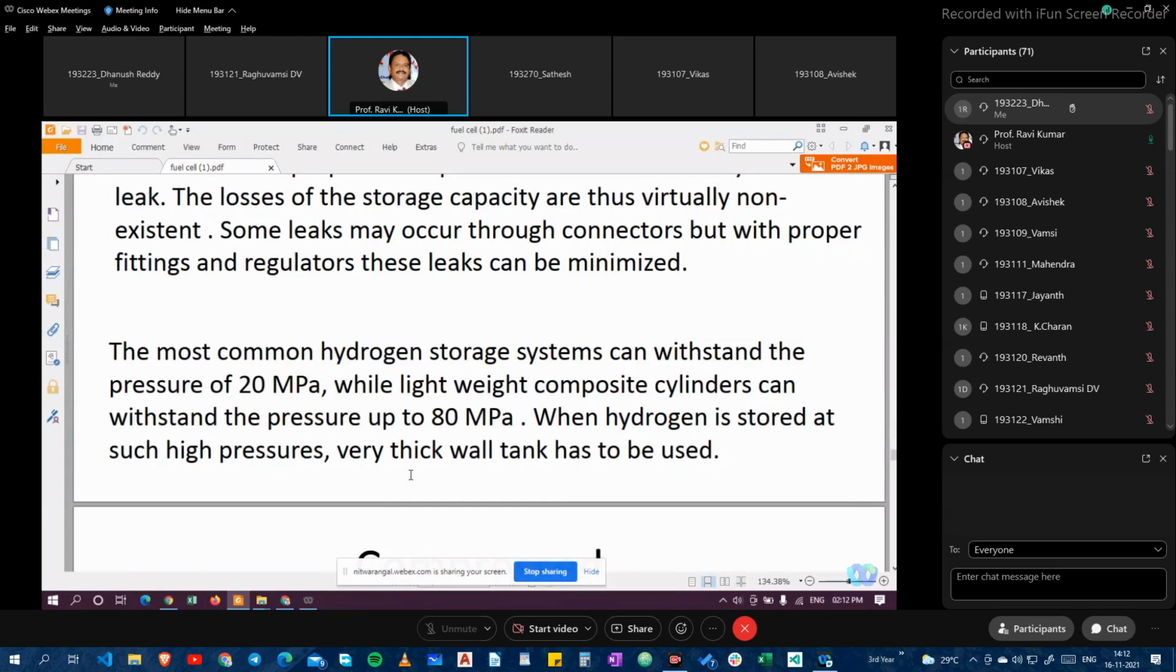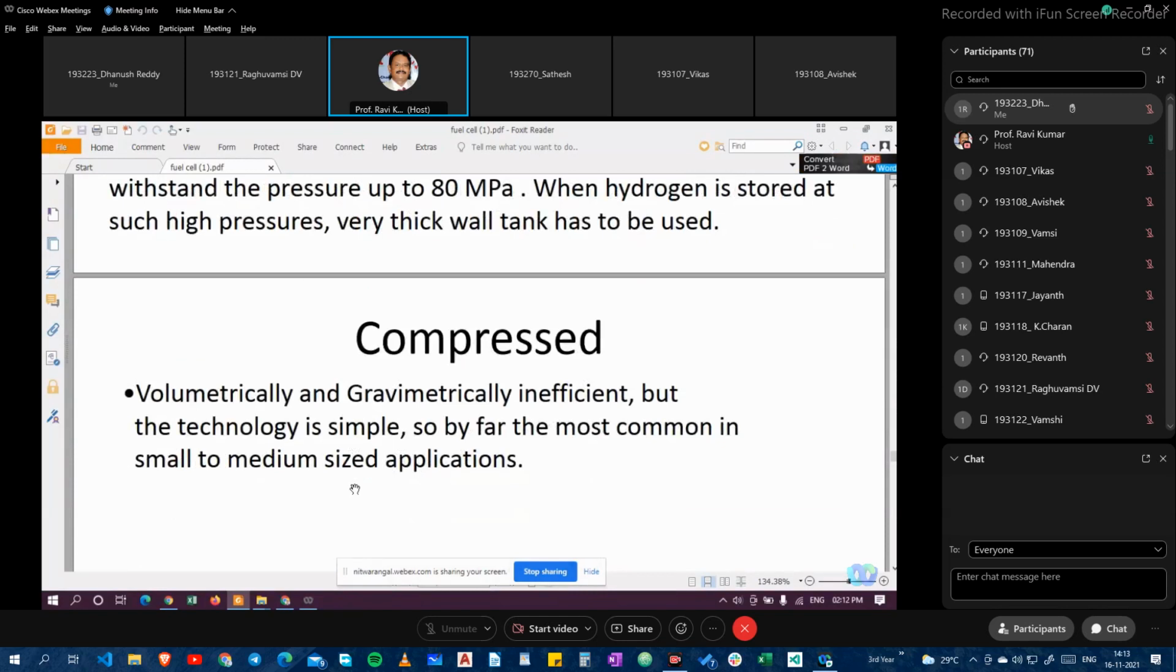Any gaseous fuel can be stored like in your LPG and CNG cylinders or oxygen cylinders, and high precautions are taken, with high standard, qualitative material used for manufacturing the cylinders. Compressed storage is volumetrically and gravimetrically inefficient, but the technology is simple, so it is the most common in small to medium sized applications.